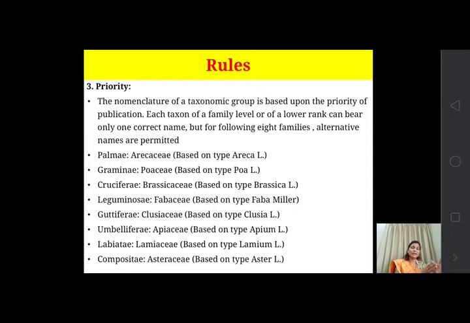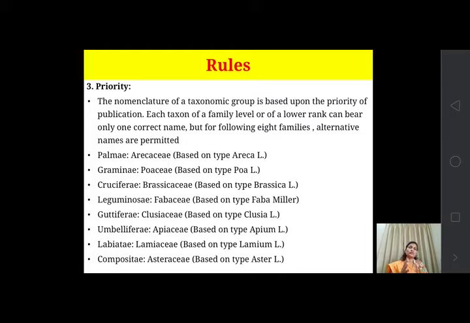The name of that nomenclatural specimen is Areca. When we get the reference of the original, it may be a holotype, an isotype, or a neotype, whatever it is, but that nomenclatural type is Areca, and from that we give the name Arecaceae to the palm family.